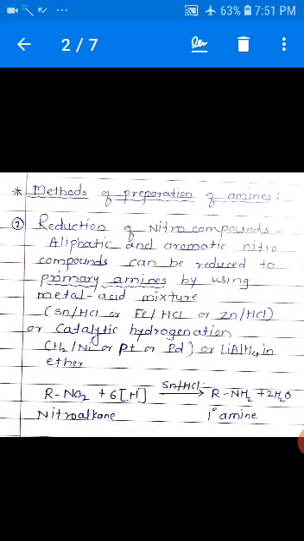Nitro compounds are those which contain the NO2 group, and reduction means addition of hydrogen and removal of oxygen.